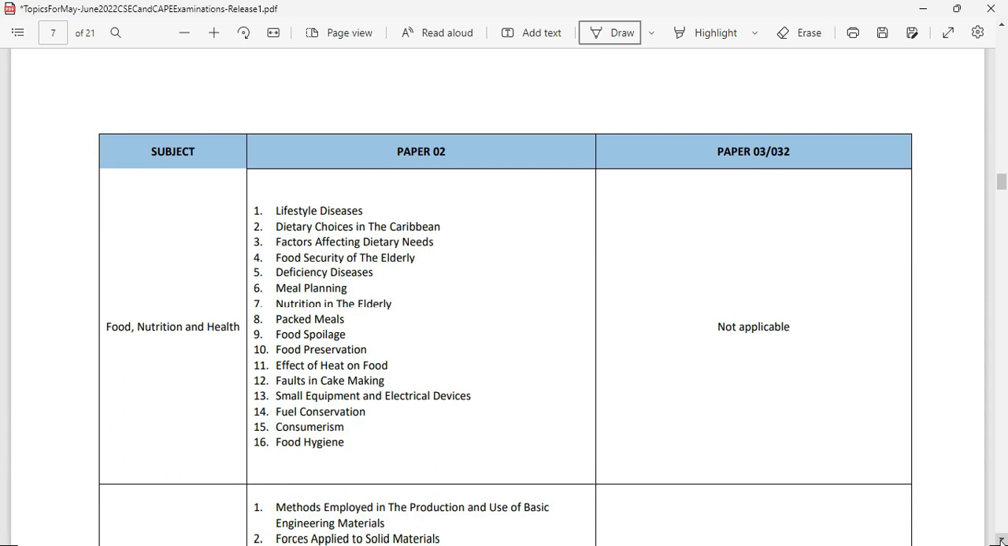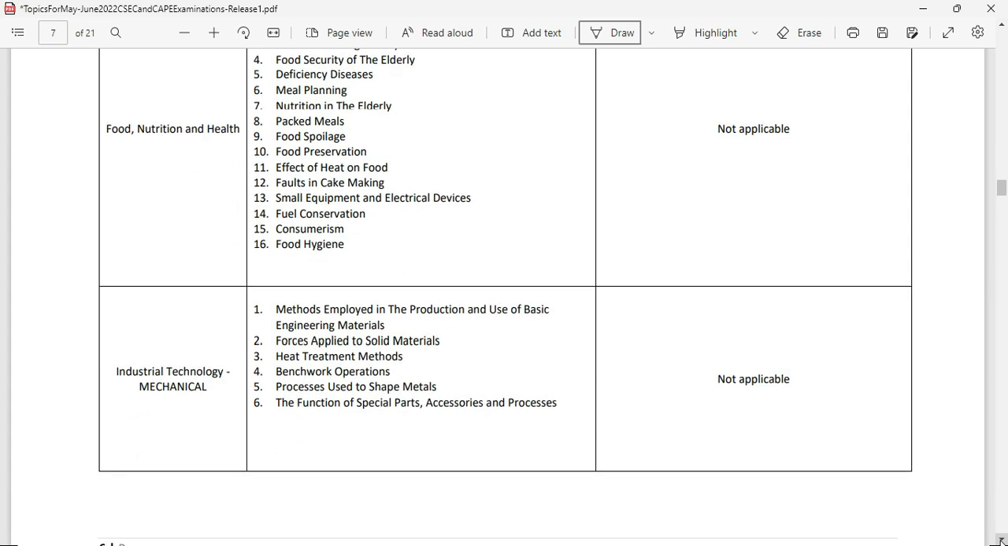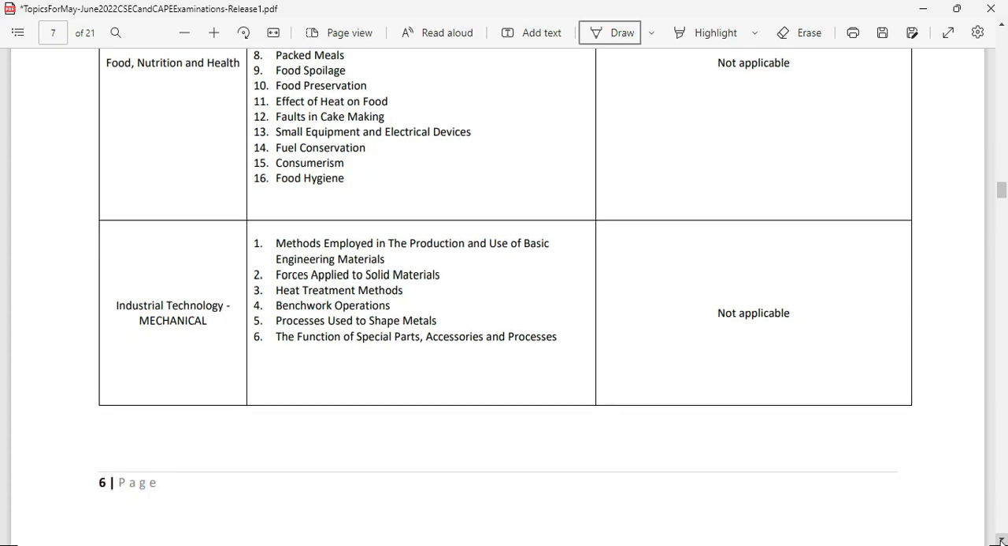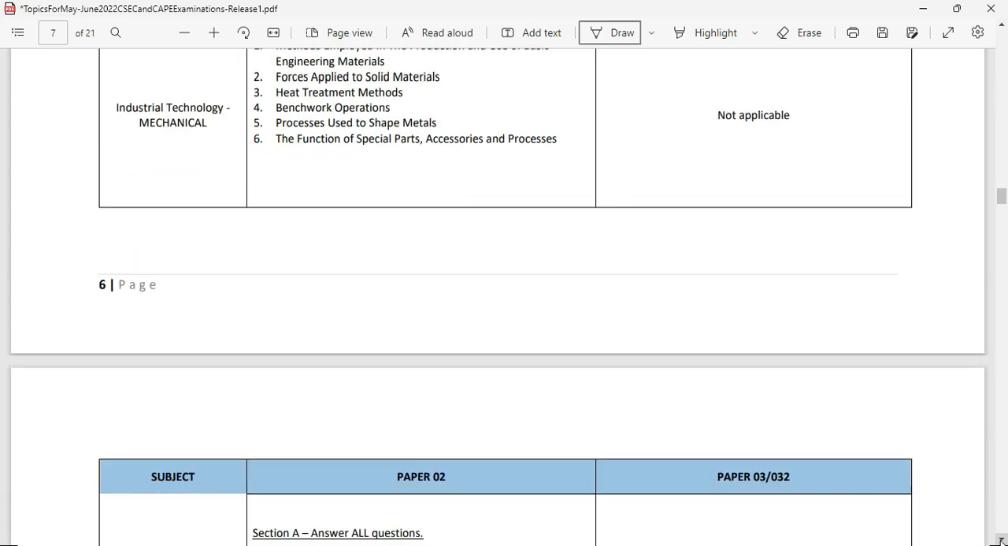Food and nutrition and health comes up next. And we move right along. Industrial technology follows, and we're seeing not applicable, meaning that there's no paper 3 for these examinations.